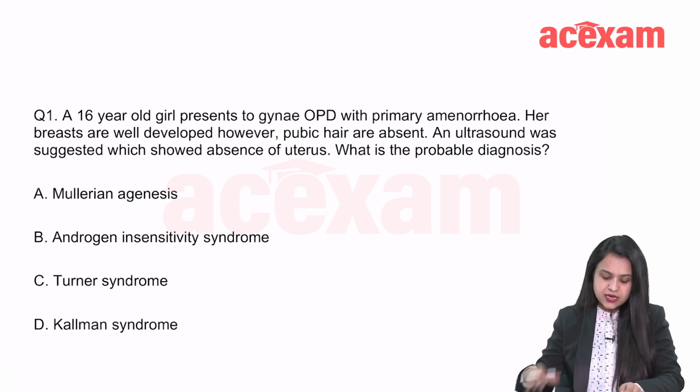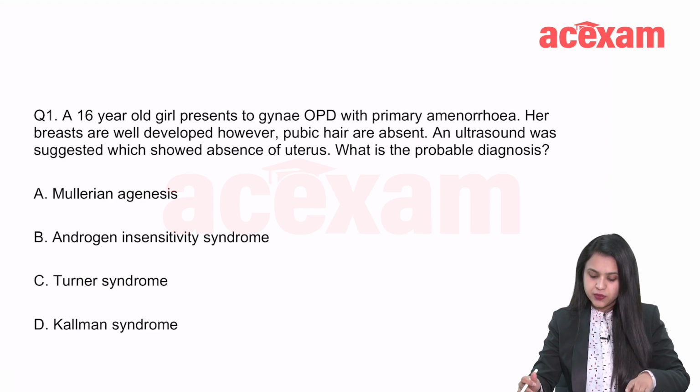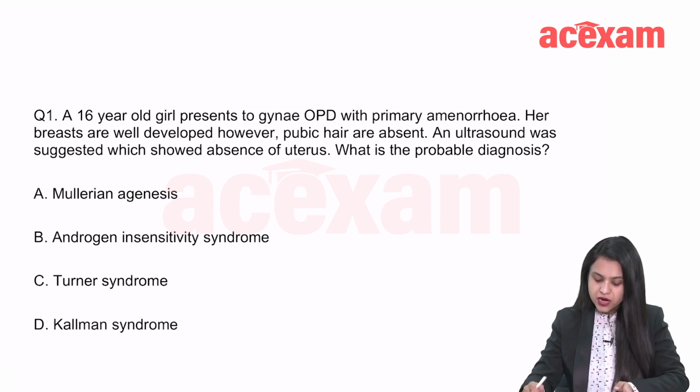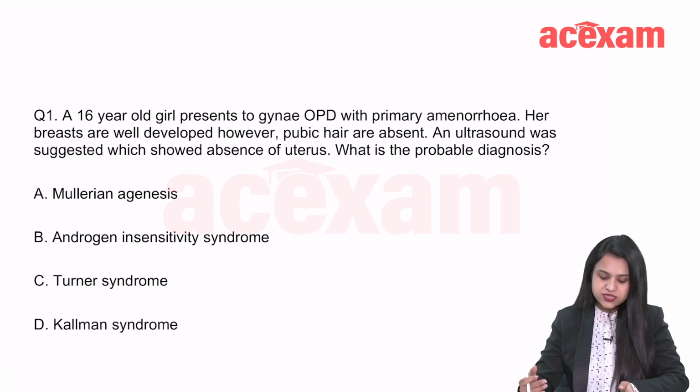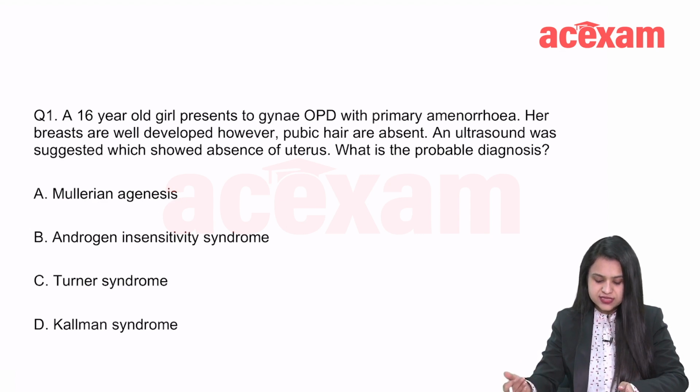Look at this question. A 16-year-old girl presents to gynae OPD with primary amenorrhea. Her breasts are well developed, however, pubic hair is absent. An ultrasound was suggested which showed absence of uterus. What is the probable diagnosis? Is it A. Mullerian agenesis, B. androgen insensitivity syndrome, C. Turner syndrome, or D. Coleman syndrome?